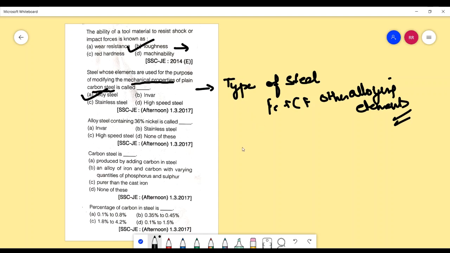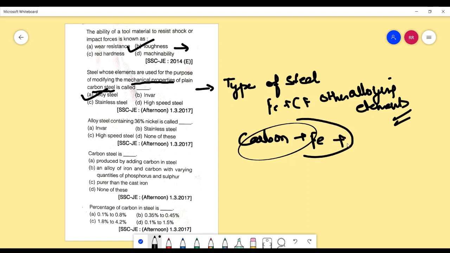Now what are carbon steels? Carbon steel is also a kind of steel in which carbon is the major constituent, and we say very minimum, or actually no or minimum percentage, of other alloying elements. So carbon steel, the major constituent is carbon plus iron. Now if you alloy it or add some different alloying elements, we get modifications of different properties. Okay, so moving on.